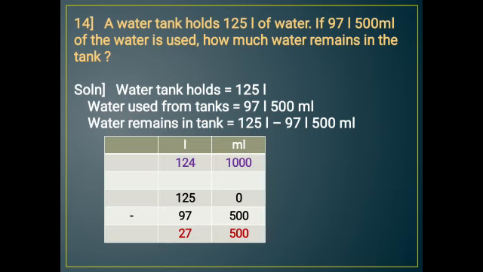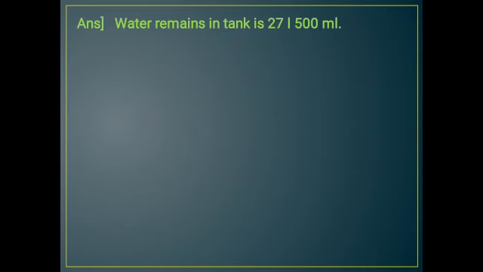So when we subtract, see here in the liters column it is 125, in milliliters it is 0. Then again in liters it is 97 and in milliliter it is 500. So 0 minus 500 we cannot do. So we have to take it from 125 liter. When we take 1, it becomes 124 and 1 liter becomes 1000 ml. So 1000 minus 500 becomes 500 and 124 minus 97 becomes 27. So water remaining in the tank is 27 liter 500 ml.